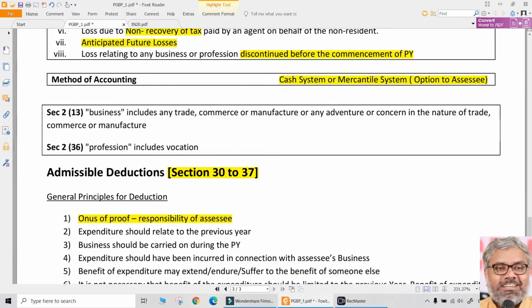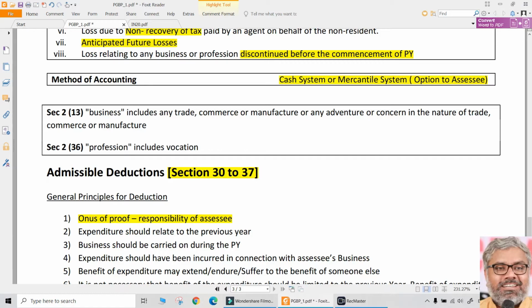Option is given to SSE only. There is no rule by the Income Tax Act that SSEs have to follow mercantile system or accrual system. Another very important distinction between accounting and taxation. In accounting, accrual concept is one of the fundamental accounting principles. So always accrual system is followed in accounting, what we normally do.